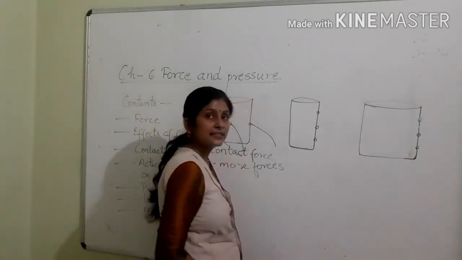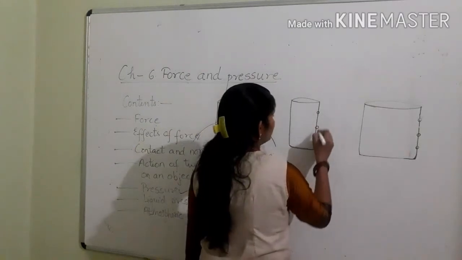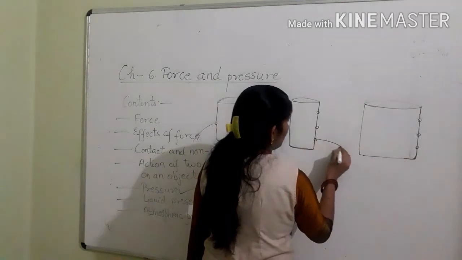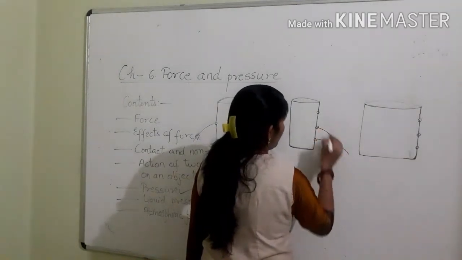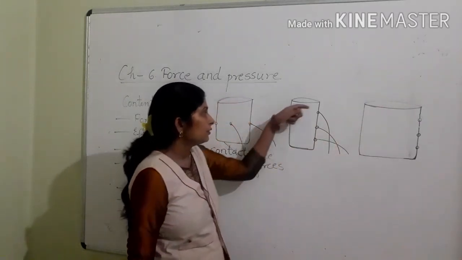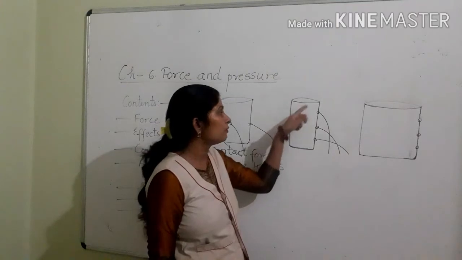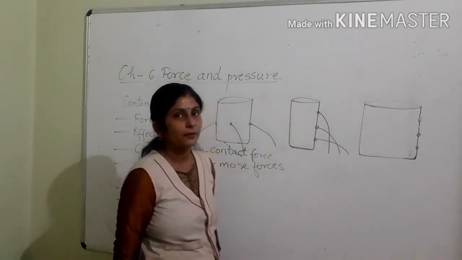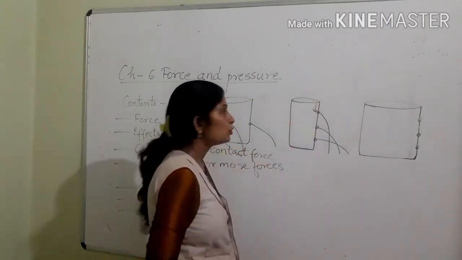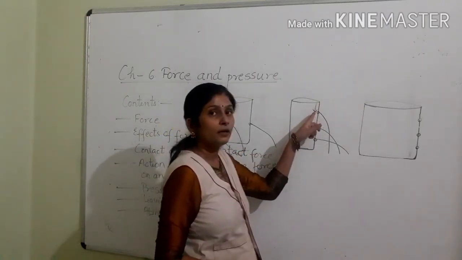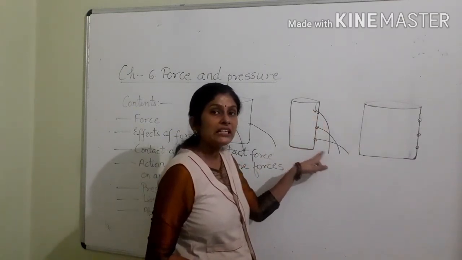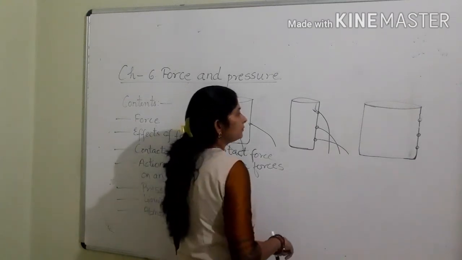Now in the second beaker, the three jets of water coming out of these three holes will be different. This hole is at the lowest depth, so the jet of water coming out of this hole covers the least distance from the beaker.